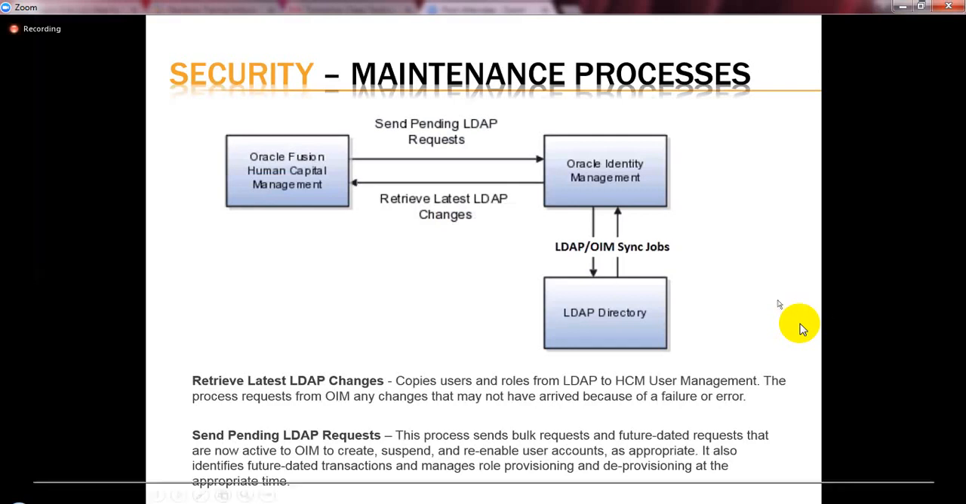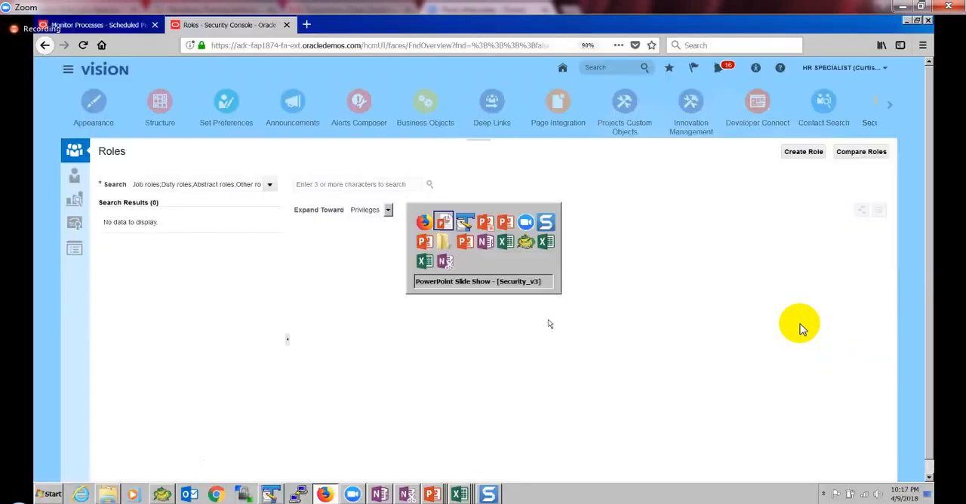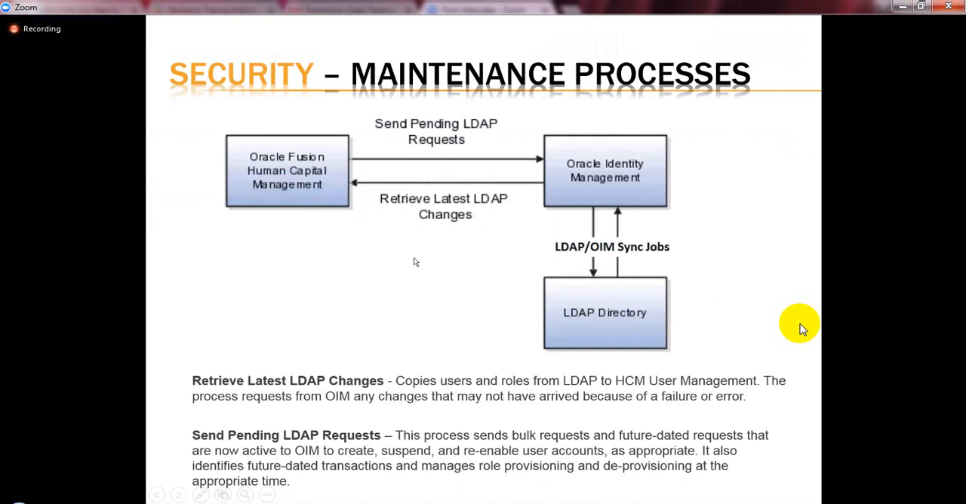Fine. Okay. Sometimes what happens is, if you do it for the first time, for example, any data role or role provisioning for the first time, Oracle has given a background process such that any first time changes will go to identity management automatically.